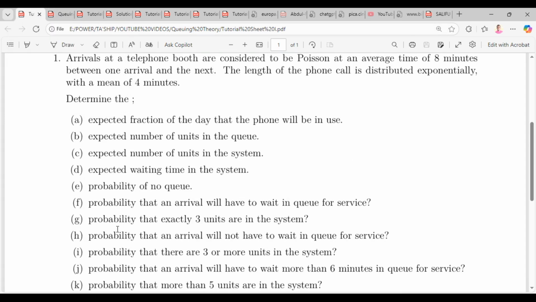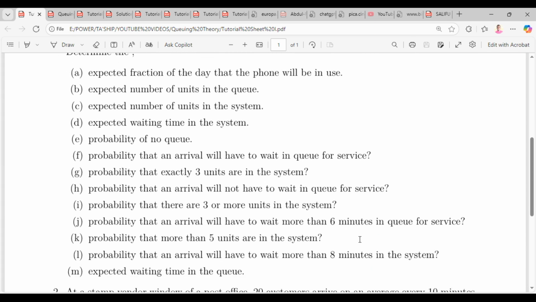That's to calculate the probability that an arrival will not have to wait in queue for service. If you will not have to wait in queue for service, it means that the queue is actually empty and you are the person going to fill it up. So you don't need to form a queue, you just have to proceed to the service center. So in other words, that's P naught. Okay, P naught is 1 minus rho. We know that already. That's 0.5.